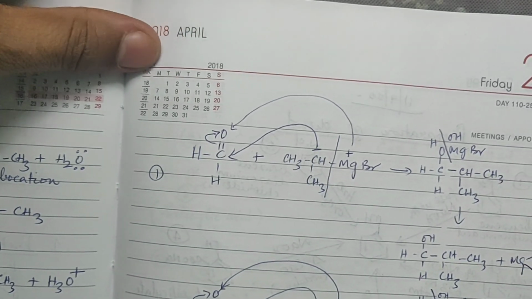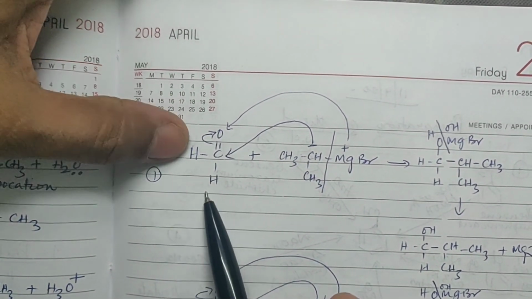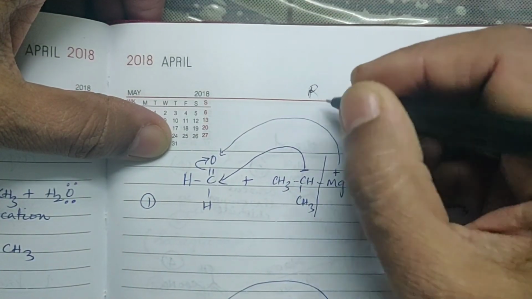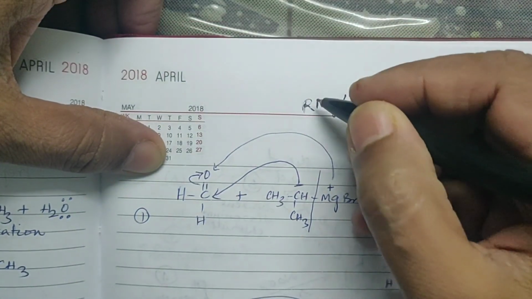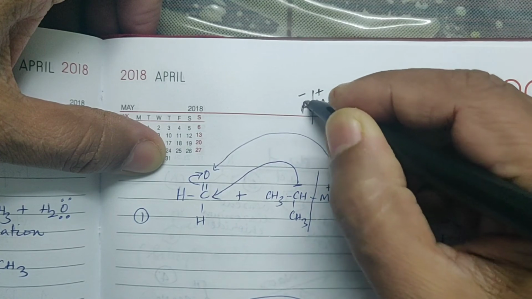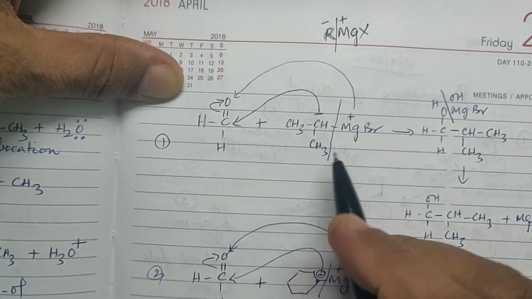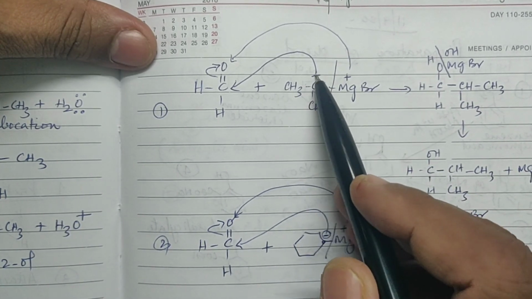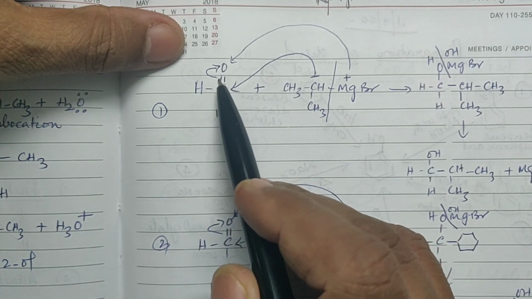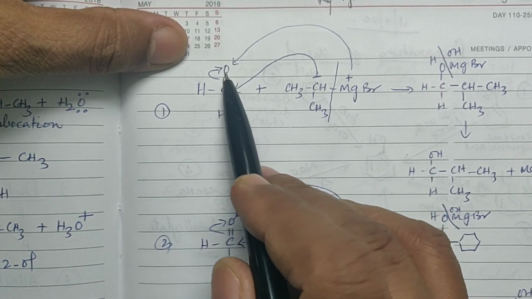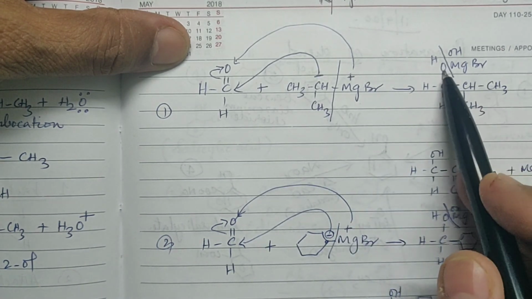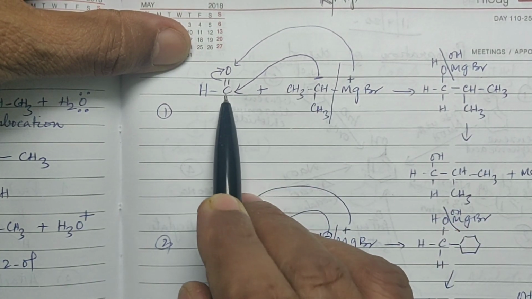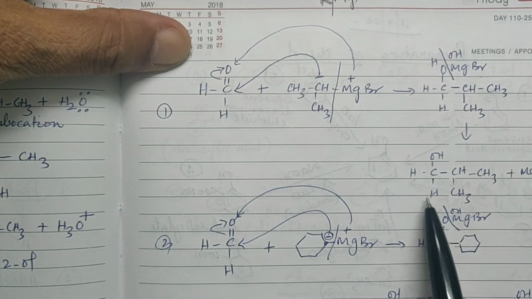Right, then another important mechanism is with formaldehyde and Grignard reagent. Okay, now Grignard reagent, this RMgX, how does it split? Please remember, all of you, it splits in the form of R minus and MgX positive. Okay, so look here, that is R minus MgX positive. This minus charge will hit the carbonyl carbon and this will shift as charge on oxygen. This O minus will pick up this MgBr, so that's what I have shown here, and this whole R group will get attached to this carbon. That's what I have shown. Okay, and correspondingly you will get